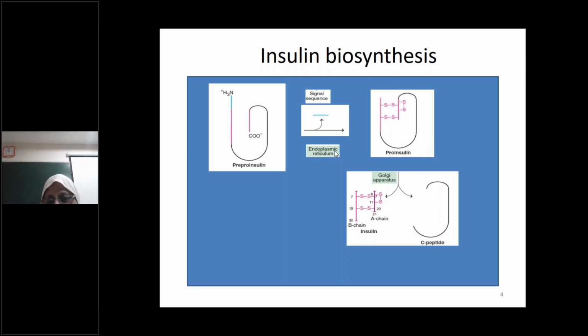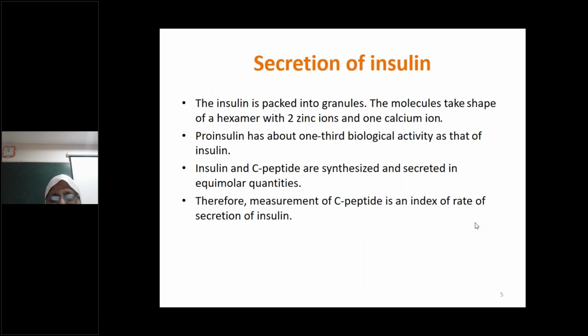The pro-insulin synthesized in the endoplasmic reticulum is transported to the Golgi apparatus, where it is cleaved by a protease to form one C-peptide. The in-between peptide that is removed is the C-peptide, and the remaining two chains become the A and B chains. So you have the active form of insulin, and then the C-peptide. Once the active form of insulin is synthesized, it is packed into granules, and the molecules take the shape of a hexamer with 2 zinc ions and 1 calcium ion.